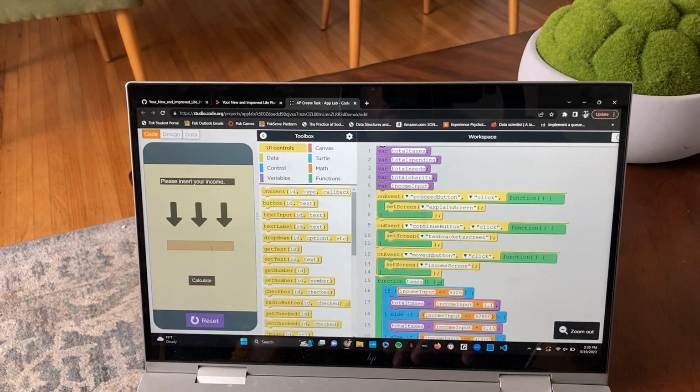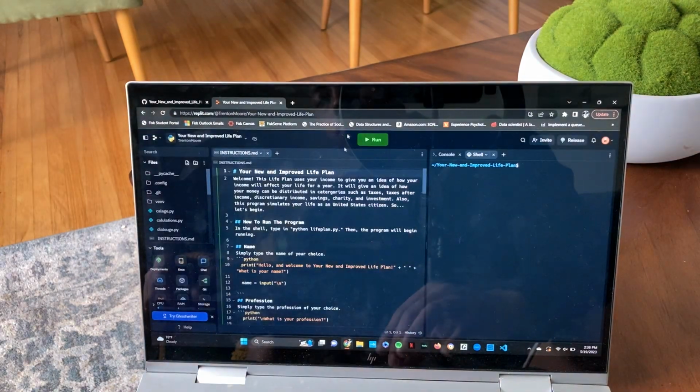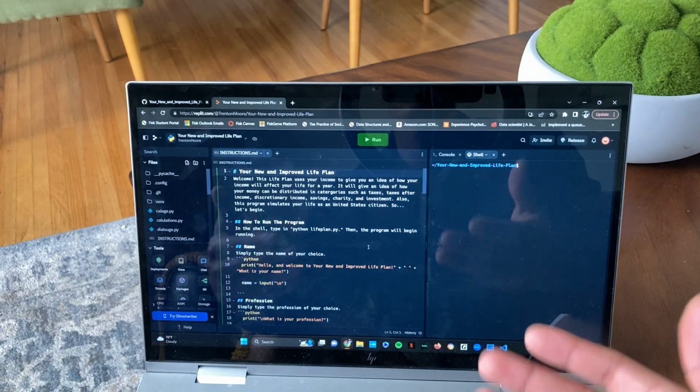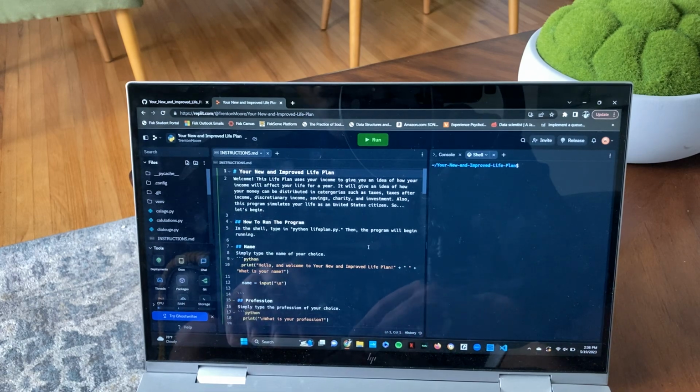We move on again. So I'm just going to type in a random number, and I'll even make it just 6 digits. So we're talking about six figures, if I'm correct. All right. And we calculate that. And it tells you your taxes, tells you necessities, charity, discretionary income, says thank you, you have a nice day, discover again, dot, dot, dot. That's how this one worked. Okay. Now, if we exit out of that one, you all kind of have an idea of how this works now. Works pretty similarly. The only difference is that this is in Python completely.